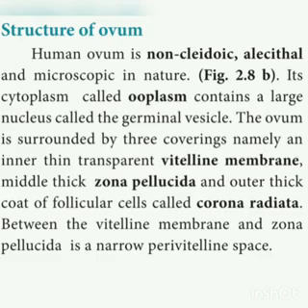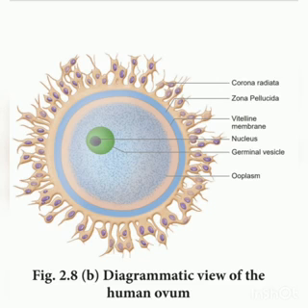So the human ovum is non-cleidoic, alecithal and microscopic in nature, and the cytoplasm is called ooplasm. It consists of a nucleus. The ovum is surrounded by 3 coverings. So what are the 3 coverings that surround the ovum? Zona pellucida, vitelline membrane and corona radiata. Between the vitelline membrane and zona pellucida is a narrow perivitelline space. So you have to write this and you have to draw the diagram.